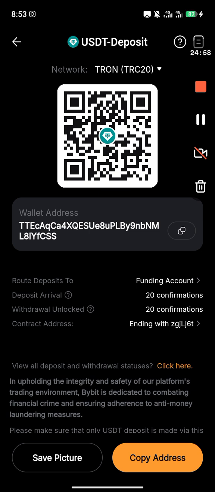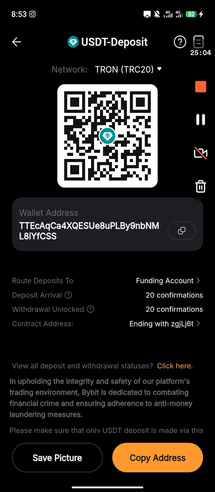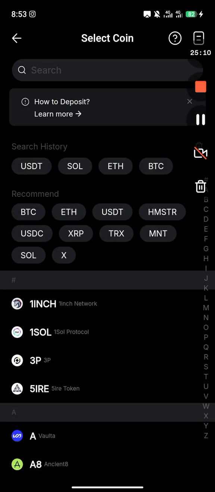The transfer fee is very small. Then you click your wallet address, send it, and put it on the other trading platform or wallet you have, and send it to that address. Or maybe someone wants to give you a cryptocurrency, maybe BTC, USDT, or Ethereum.